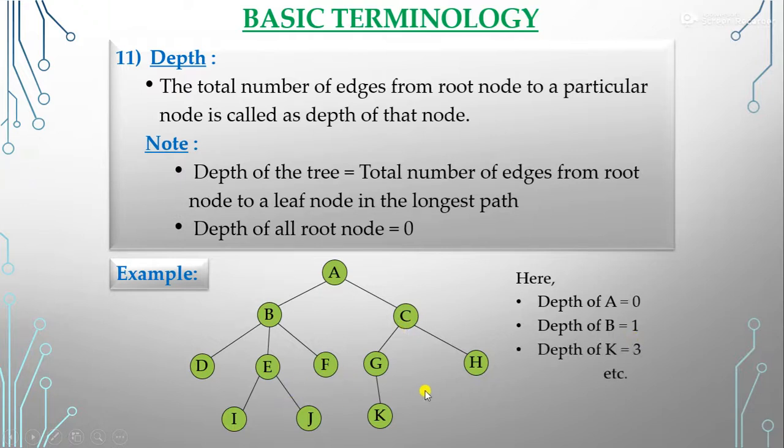Depth of K: we have to come here, A to C, C to G, G to K. It covers a path of 3. So the depth of K is 3. So like that we can find the depth of every node. And if I ask what is the depth of this tree, we look for the longest path from the root node to a leaf node. We can see that it is 3. So the depth of this tree is 3.